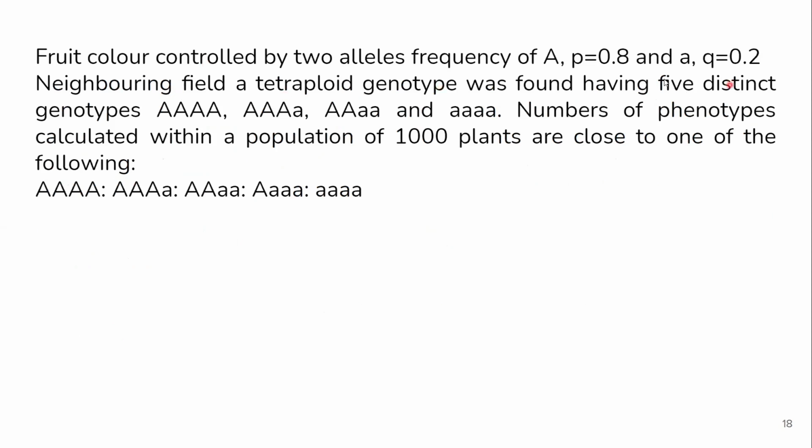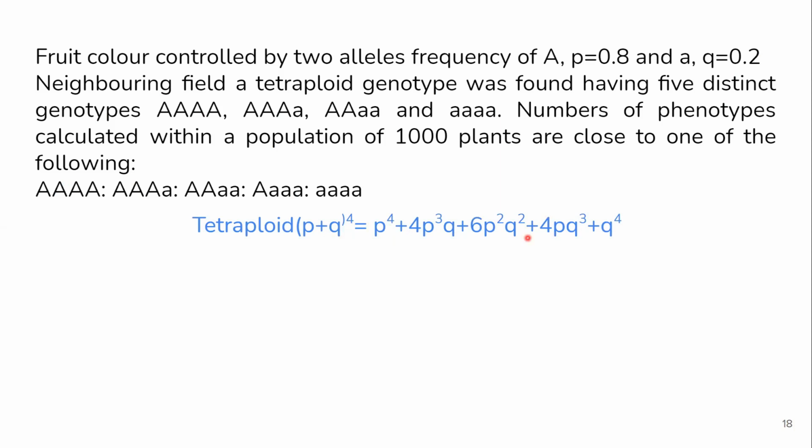So what we know is there are small a and capital A alleles whose frequencies are given. They add up to 1, if you see. Then in the neighboring field, these are the genotypes and there are 1,000 flowers. You have to find it out. Now, firstly, for tetraploid, we know that (P plus Q) raised to 4 equals P raised to 4 plus 4P cube Q plus 6P square Q square plus 4P Q cube plus Q raised to 4.